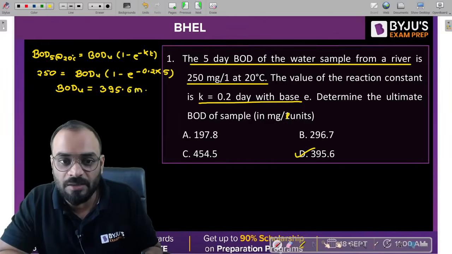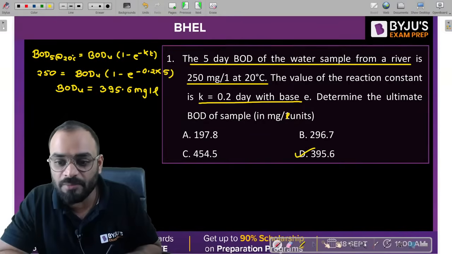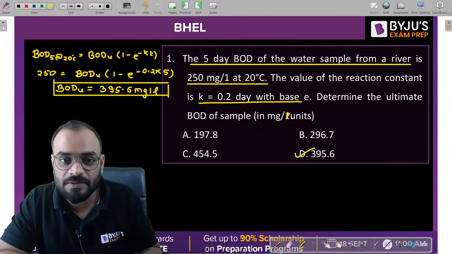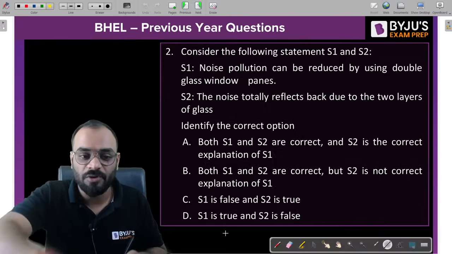395.6 milligram per liter, which is nothing but the ultimate BOD of the sample, right? Ultimate BOD of the sample. So D is the correct answer for the problem.